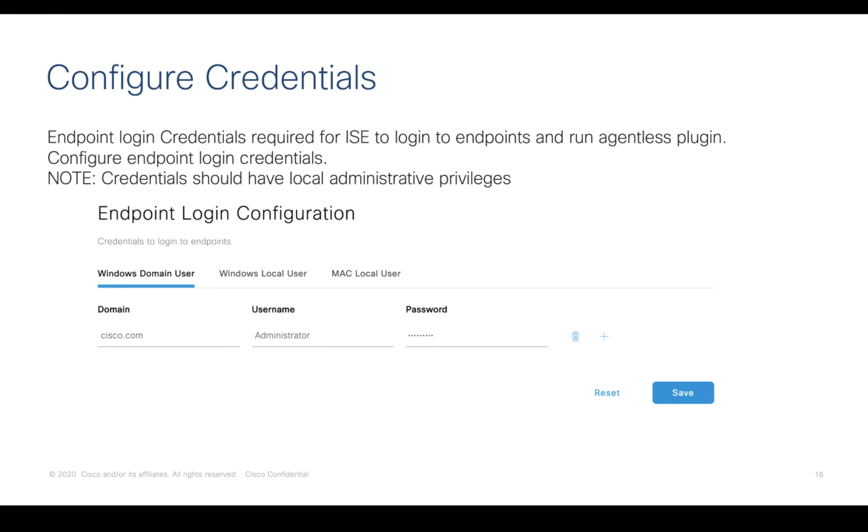We'll have to configure the credentials. You could make use of Windows domain credentials or Windows local credentials for the connection to the Windows operating systems. If your Windows operating systems are being managed through Active Directory, we are supposed to provide domain credentials which have local administrative privileges. In case of Windows local credentials, we will have to ensure the credentials submitted here are common across all your Windows endpoints. The same is applicable for the Mac operating system also. The Mac local user credentials are supposed to be the same across all the Mac operating systems coming onto your network.